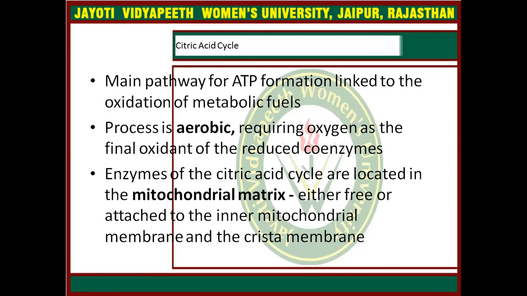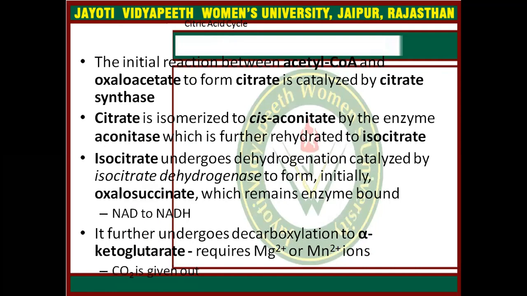Enzymes of the citric acid cycle are located in the mitochondrial matrix, either free or attached to the inner mitochondrial membrane and the cristae membrane. The initial reaction between acetyl coenzyme A and oxaloacetate to form citrate is catalyzed by citrate synthetase. Citrate is isomerized to cis-aconitate by the enzyme aconitase, which is further rehydrated to isocitrate.